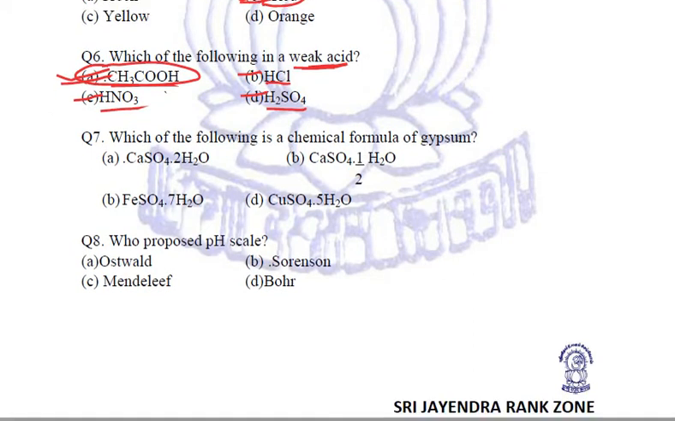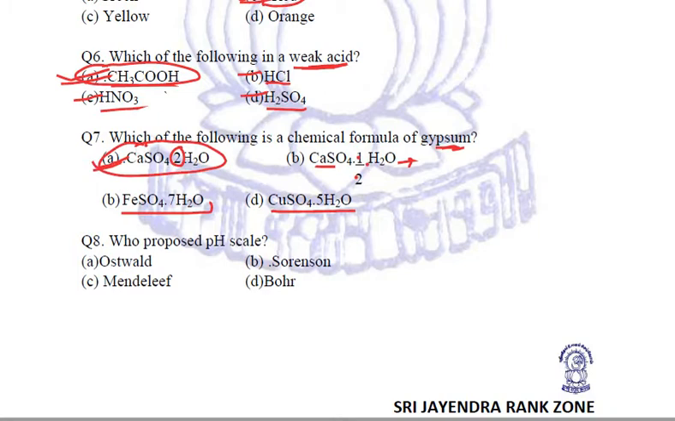Next, which of the following is a chemical symbol or chemical formula of gypsum? Now, what is gypsum? Gypsum is CaSO4.2H2O, calcium sulfate dihydrate, right? CaSO4.1/2H2O, this was basically POP. Copper sulfate pentahydrate, this is blue vitriol, and this is ferrous sulfate heptahydrate. So gypsum is calcium sulfate dihydrate.